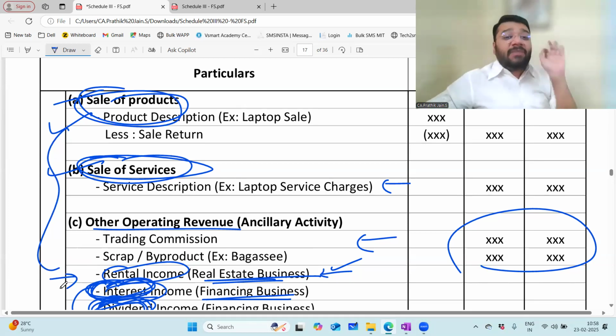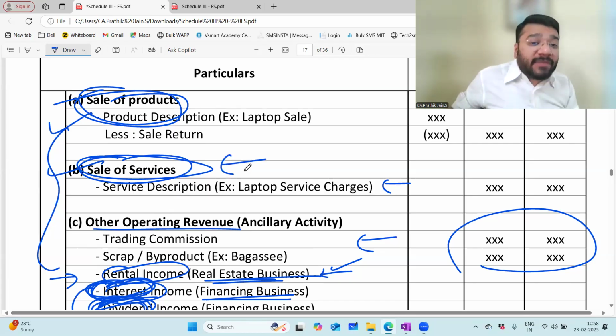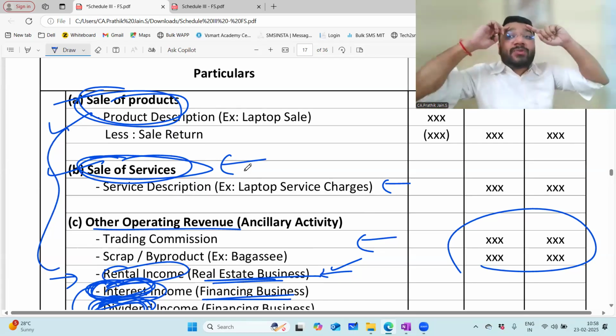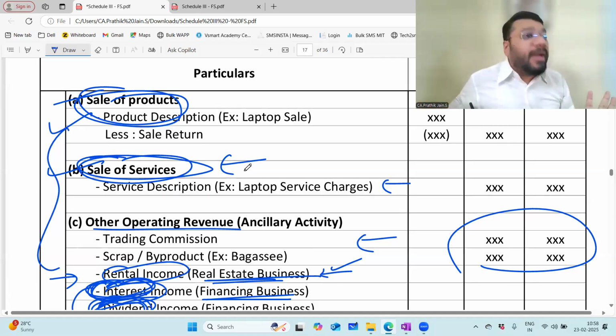My suggestion is, if your real estate business is exclusively for renting services, it comes under sale of service. Exclusive renting means when you purchase the asset, your intention is very clear: I'll give the property on rental. Then I would say it is service. You're giving service to people.